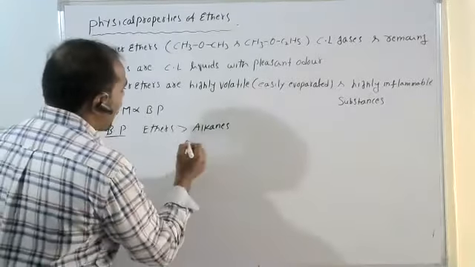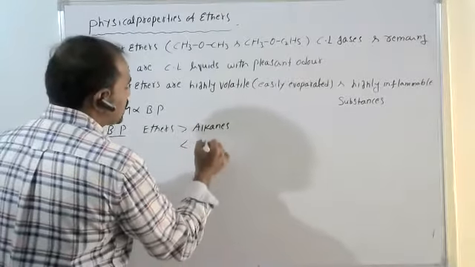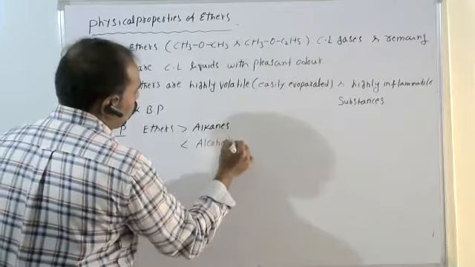But ethers have very low boiling points compared to corresponding alcohols.